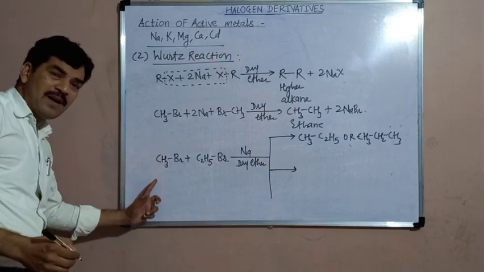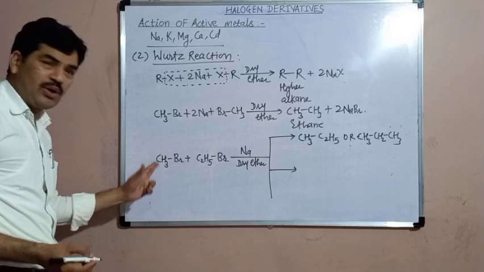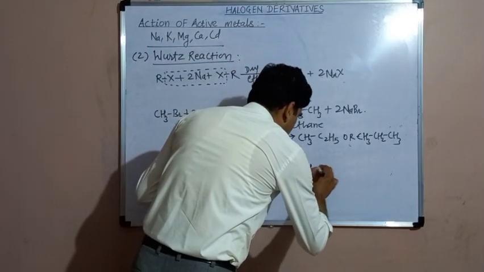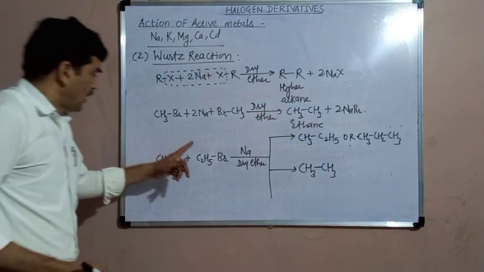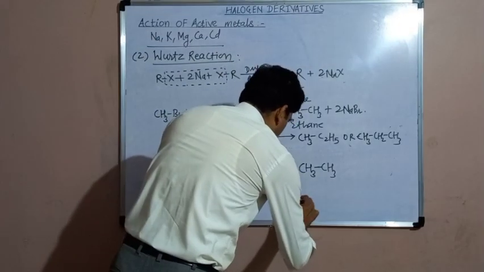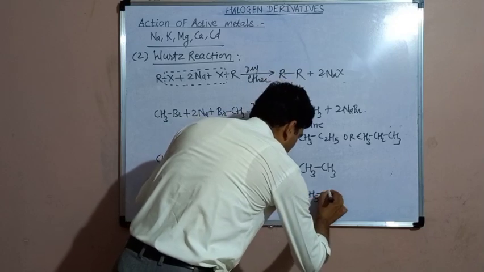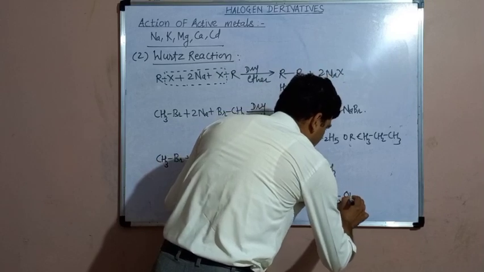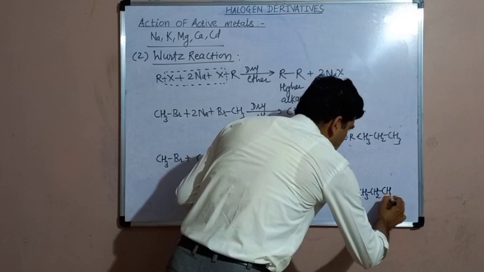Here methyl bromide may react with another molecule of methyl bromide. 2 molecules of methyl bromide may combine with each other to form ethane. And the third possibility is ethyl bromide will combine with another molecule of ethyl bromide. 2 molecules of ethyl bromide will combine with each other to form another alkane, that is C4H10, which may also be written as CH3CH2CH2CH3.